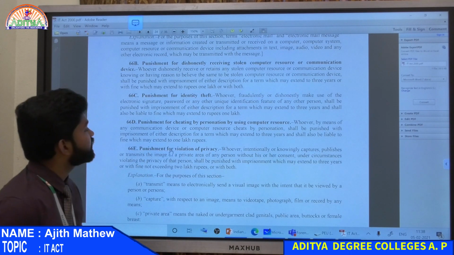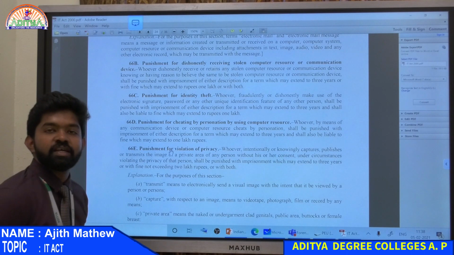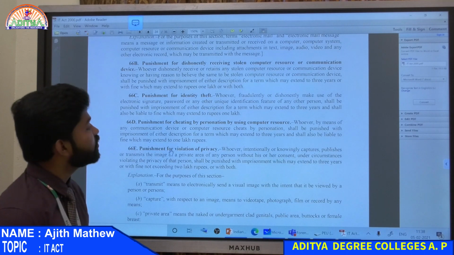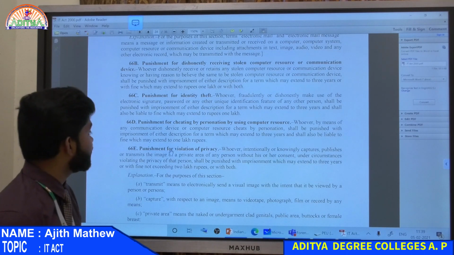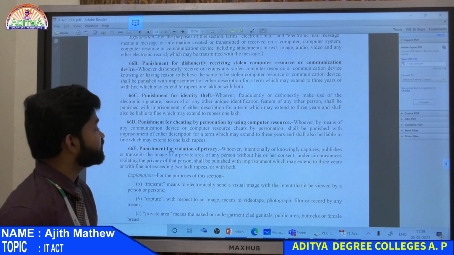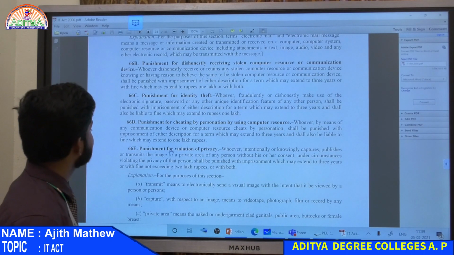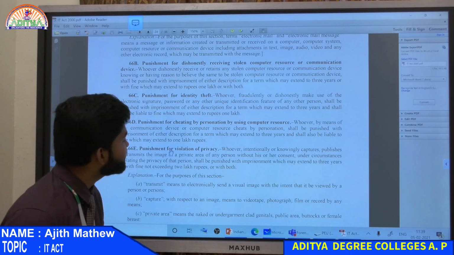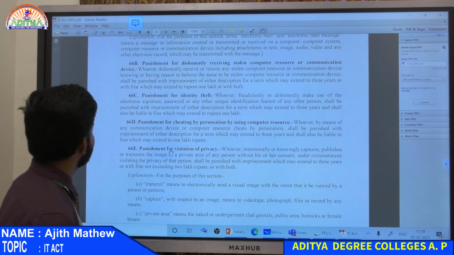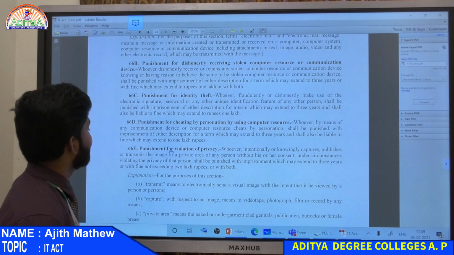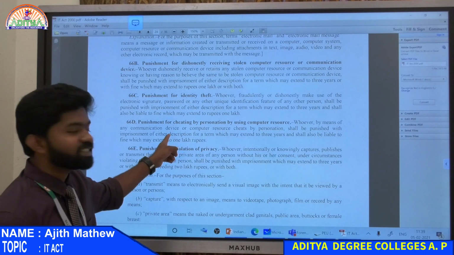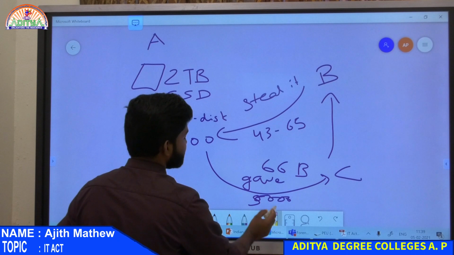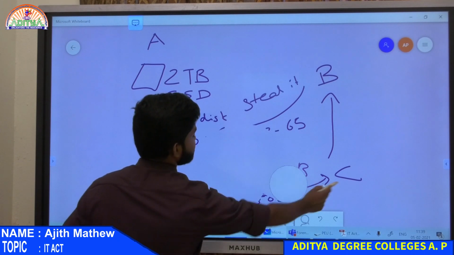Punishment for cheating by personation by use of computer resources. If you are trying to cheat someone using computer resources, he will also be punished. Whoever by means of any communication device or computer resource cheats by personation shall be punished with imprisonment of either description for a term which may extend to 3 years and shall also be liable to fine which may extend to 1 lakh rupees. So, this is Section 66D, cheating, one of the important sections when it comes to cyber.